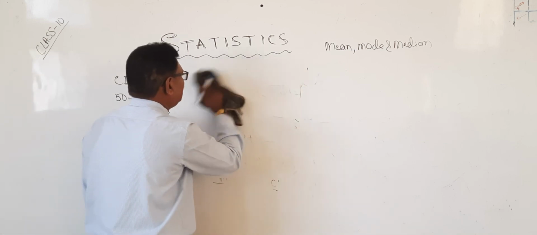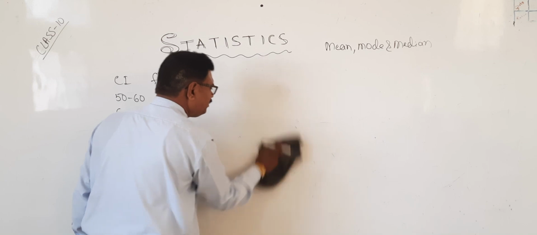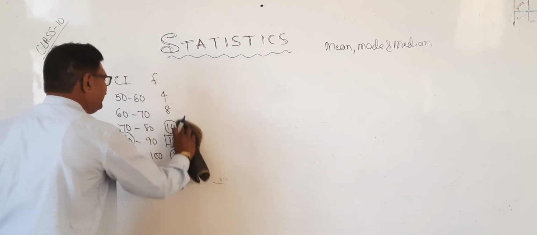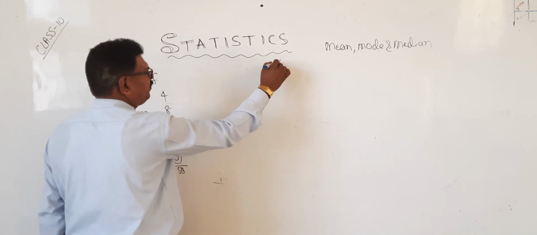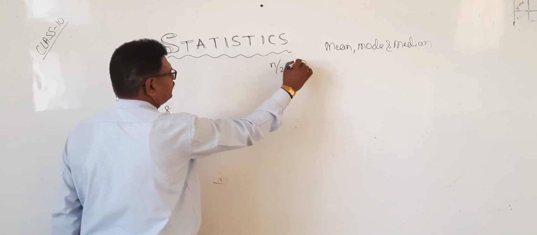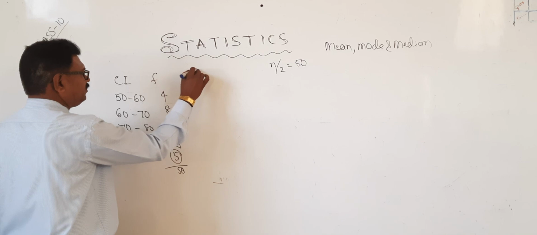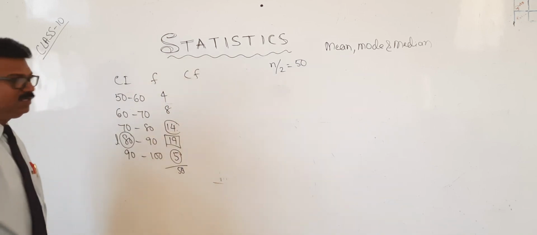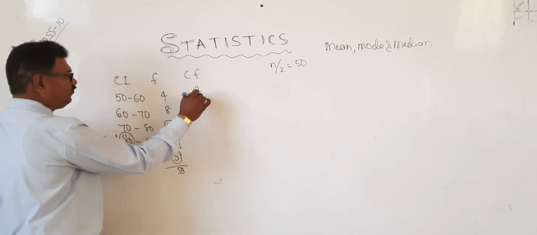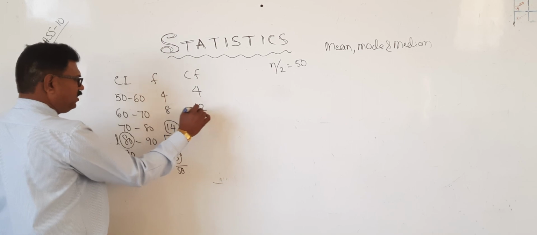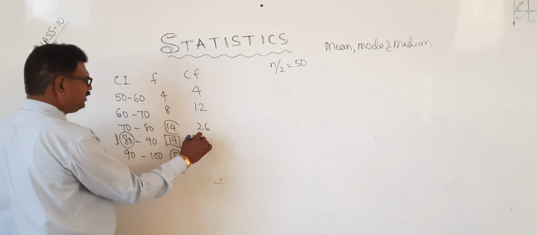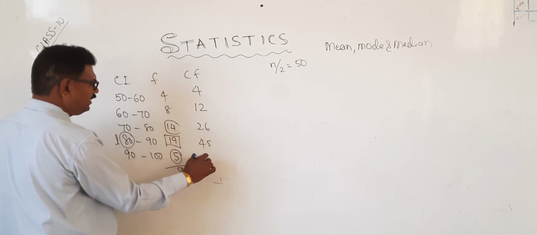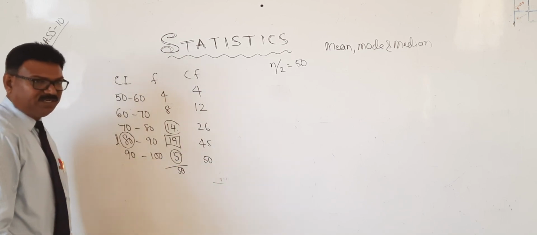We will find out the median. In this median, first what do we have to find? We have to find n by 2. Before that we have to find out CF. CF is first one 4. 4 plus 8 is 12, 12 plus 14 is 26, 26 plus 19 is 45 and then 50.